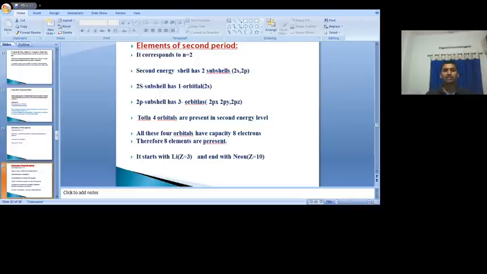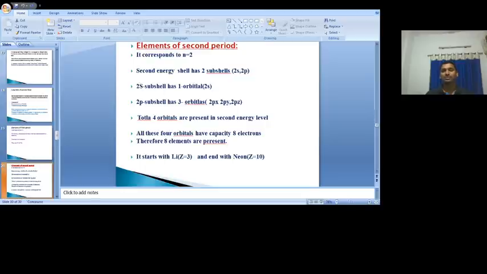So if n is equal to 2, totally how many orbitals are possible? 4 orbitals are possible. Each orbital can accommodate how many electrons? 2 electrons. So 4 into 2, totally 8 electrons are present. That's why how many elements are present in the second period? 8 elements are present. In the previous period, the atomic number Z equal to 1 started and Z equal to 2 ended, because that consists of only 2 elements.